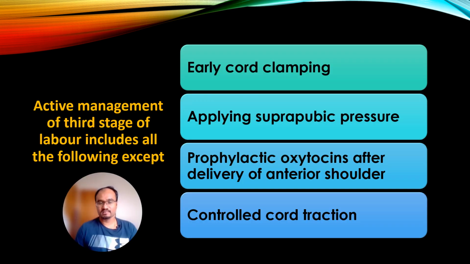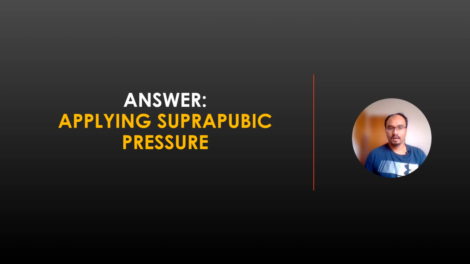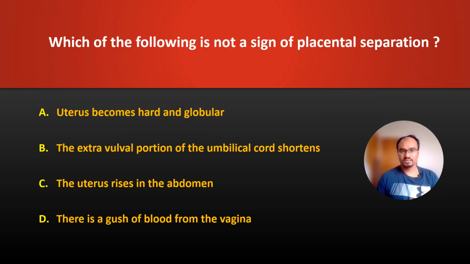Active management of the third stage of labor includes all the following except, and the options are early cord clamping, applying suprapubic pressure, prophylactic oxytocin after delivery of the anterior shoulder, controlled cord traction. So the correct answer is applying suprapubic pressure. So let us see the next question.